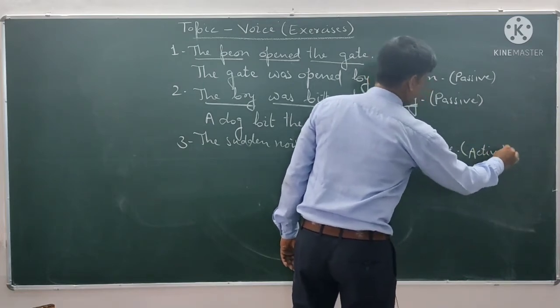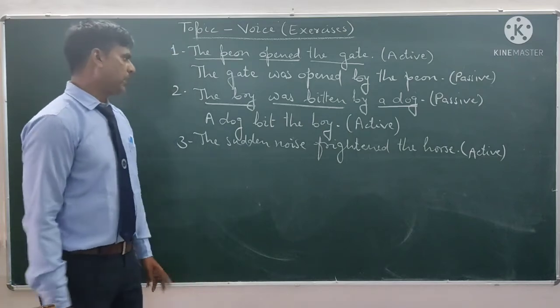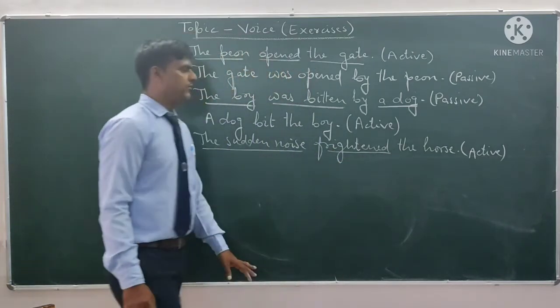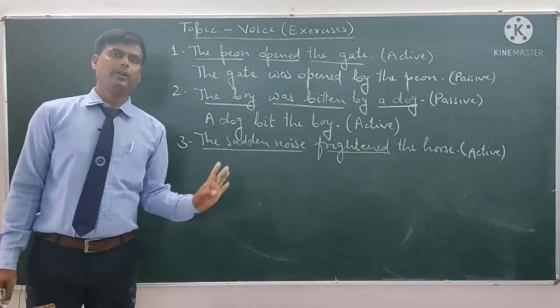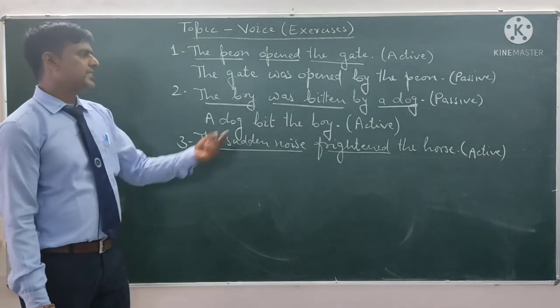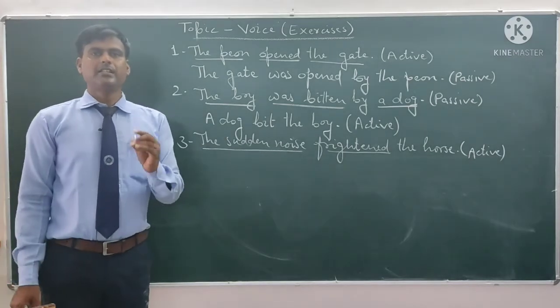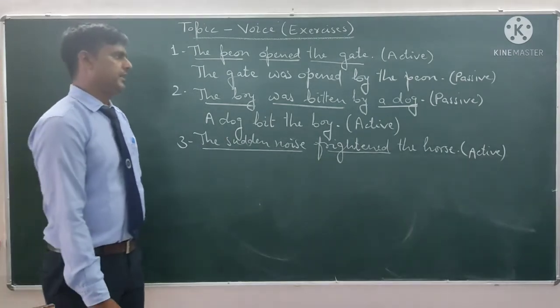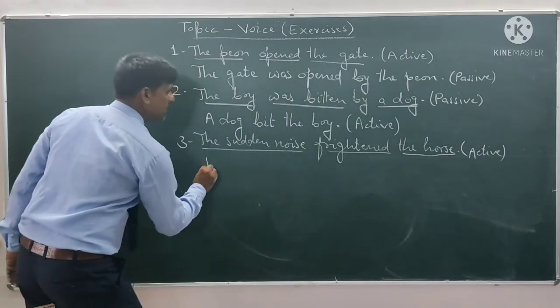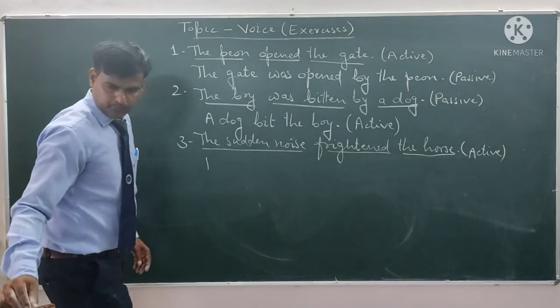It means we will change it into passive voice. How? The sudden noise is the subject, frightened is the second form of main verb, and we don't have any helping verb, and in passive voice we always have helping verb. This second form of main verb tells us that the sentence is in simple past tense, active voice, and horse is the object.